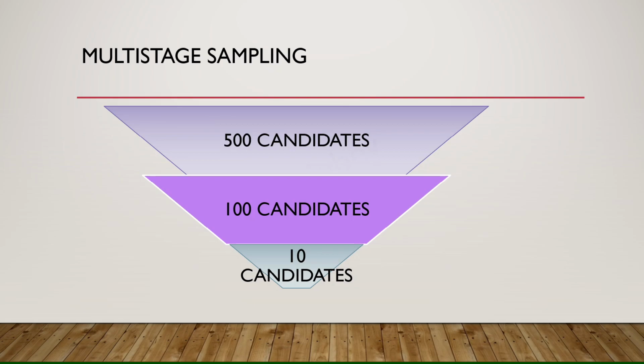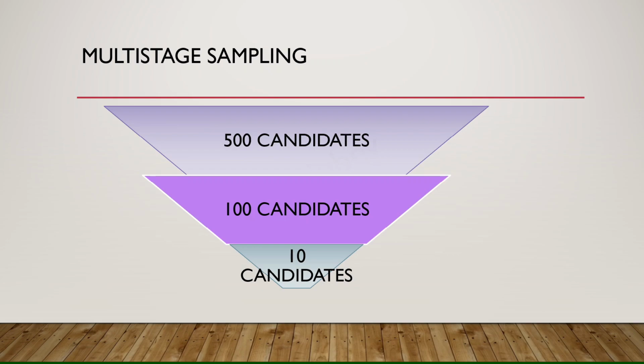Mostly we have seen this in competitive exams. In any competitive exam, first of all the prelims exam is taken. Suppose 500 candidates got selected from that prelim exam. Now the second stage, main exam. In the main exam, again 100 candidates cleared that exam.